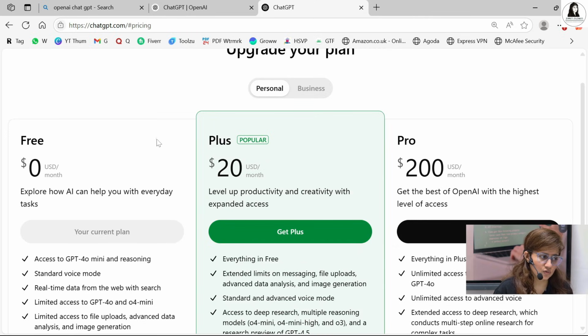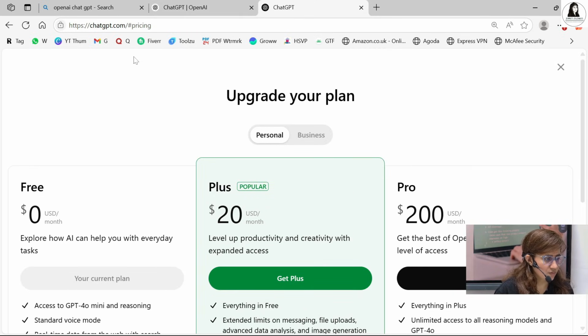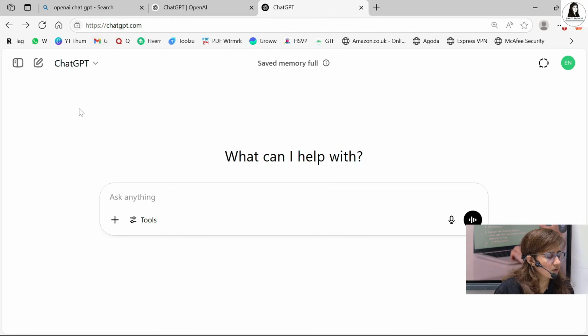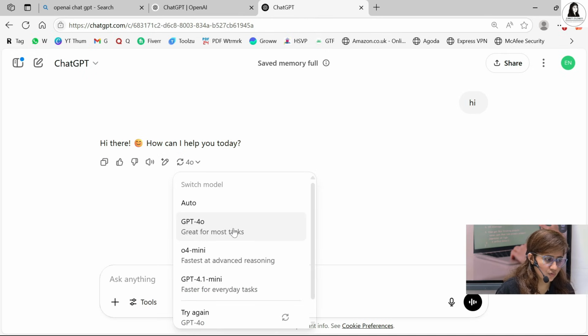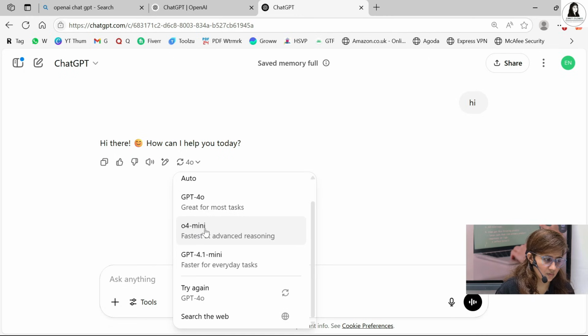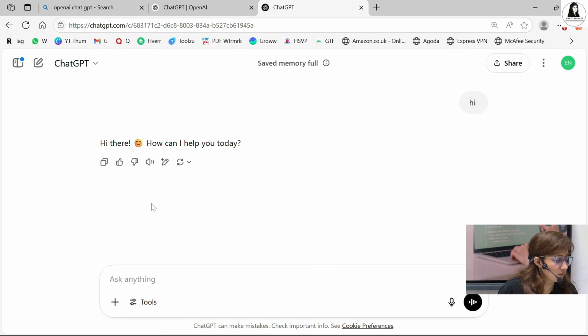I'm having only the free version, so I'll just show you this free version only. You simply start now talking with ChatGPT. If I say simply hi, it will respond, hi there, how can I help you today? Here you have access to 4.0 or 4.0 mini, 4.1 mini, and 4.0. But these are for limited access, for limited chats, for limited tokens.